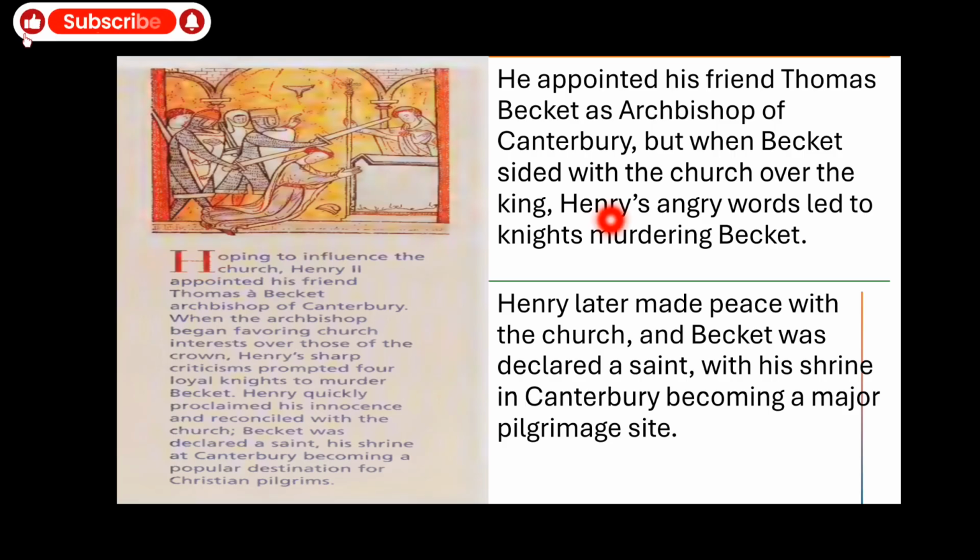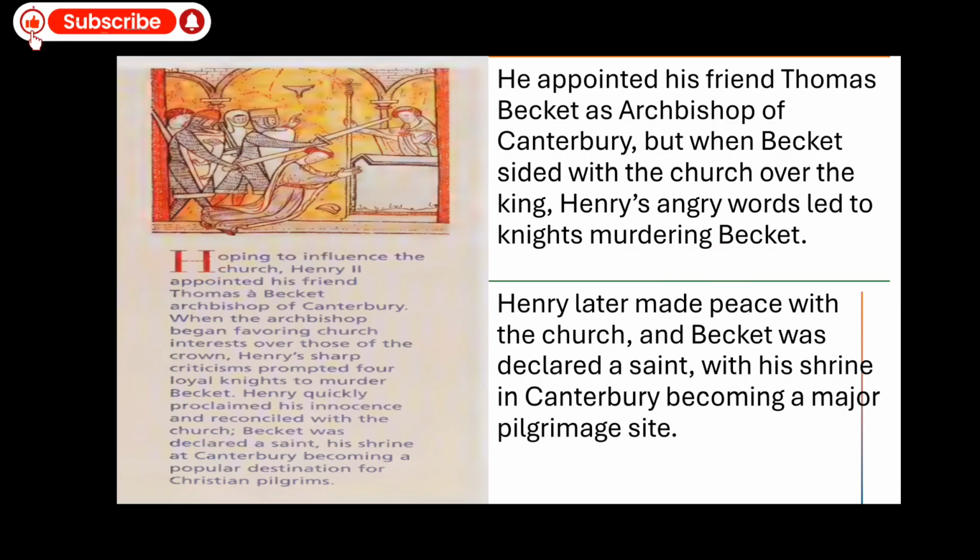Henry II appointed his friend Thomas Becket, a religious man, as Archbishop of Canterbury, a large city in England. But when Becket sided with the church over the king, Henry's angry words led to the knights murdering Becket.